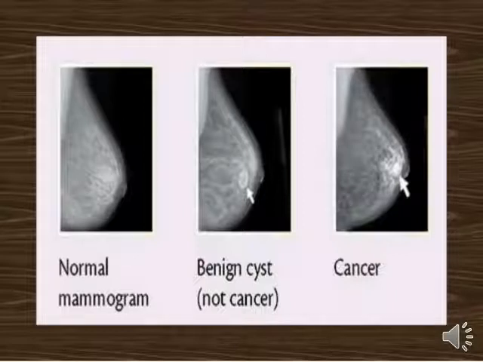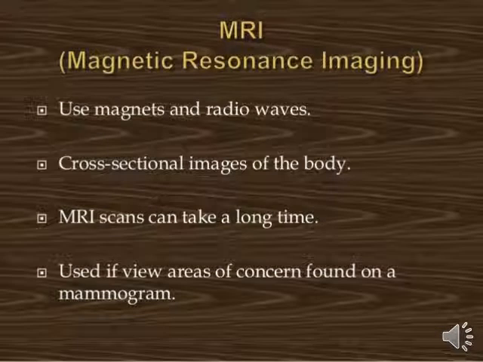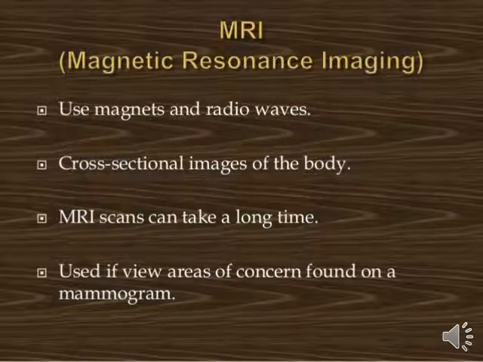Now we will see the next investigation, MRI. MRI means magnetic resonance imaging. It is one kind of imaging investigation, and by the MRI we detect the smallest affected site of the body. MRI uses magnets and radio waves to create cross-sectional images of the body.